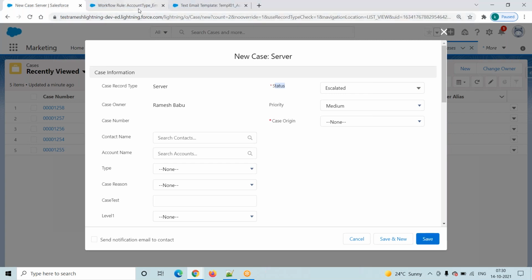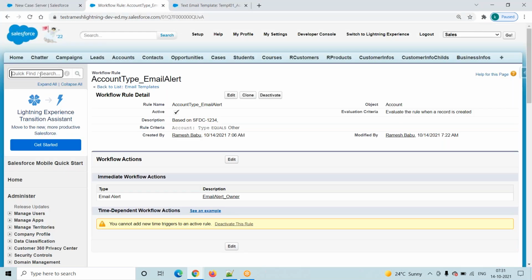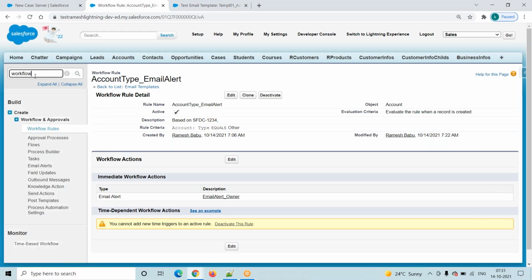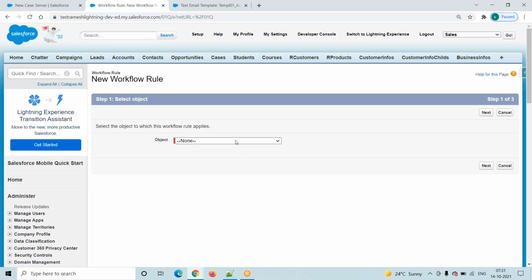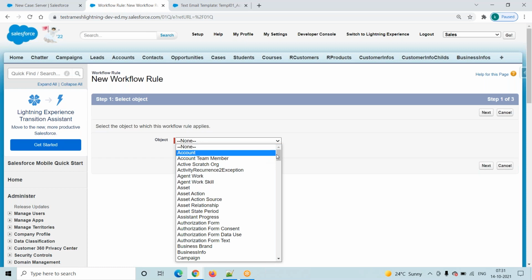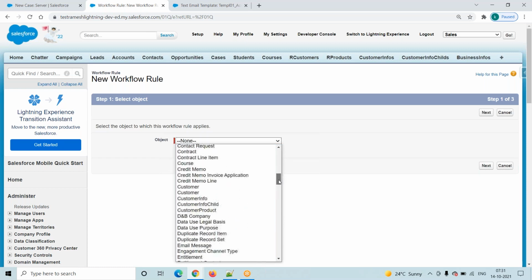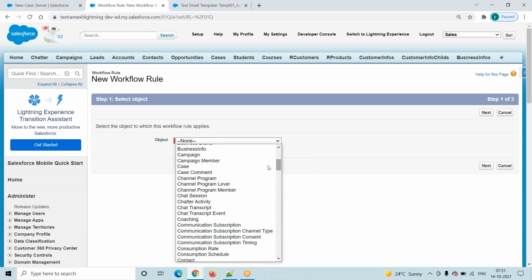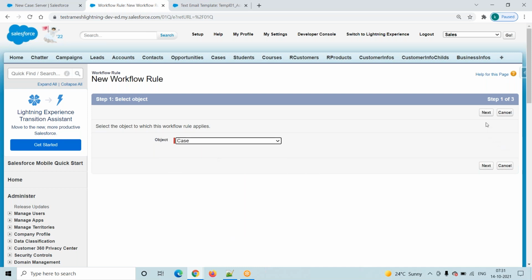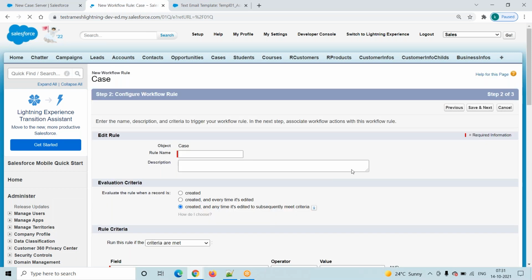Okay, now we have to work on the case object, right? So how to create a workflow rule? Go to the quick find, type workflow. Go to workflow rules, click on new rule. On which object are we working? We are working with the case object, right? It will show all the objects. Go here and select the case object. Click on the next button.